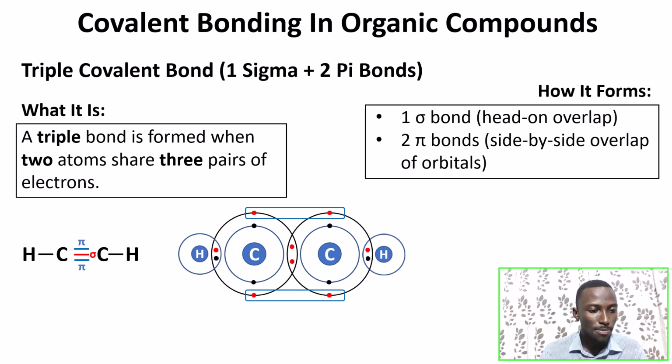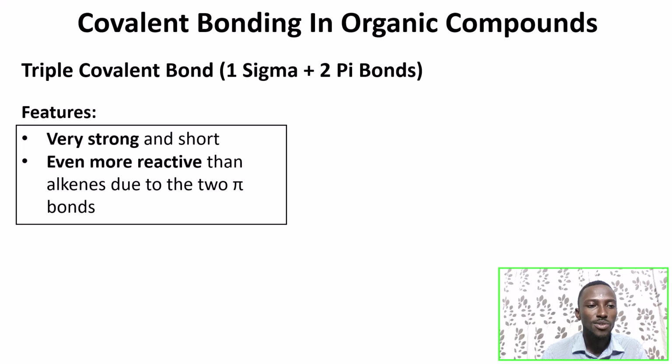Now for triple bonds, 2 are pi and 1 is what? A sigma bond. We've already established that fact. So what are the features of triple bonds? Triple bonds are very strong and short. Good. And they are even more reactive than alkenes due to the 2 pi bonds. Because pi bonds are reactive, and if our alkynes have 2 of them, the reactivity is going to increase.